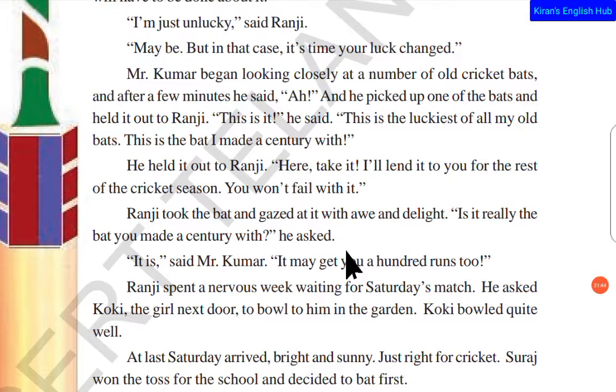And imagine the cost of a bat that Sachin made a century with. Sachin's bat with which he made 0 runs, and Sachin's bat with which he made 100 runs, if you put them in the auction, the 0 bat might not go for a good rate, but the bat with which he made a century will fetch a higher rate.